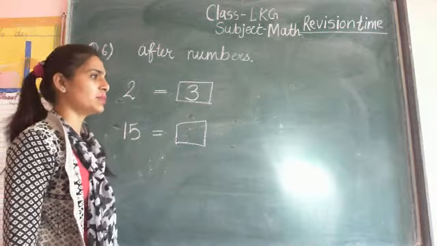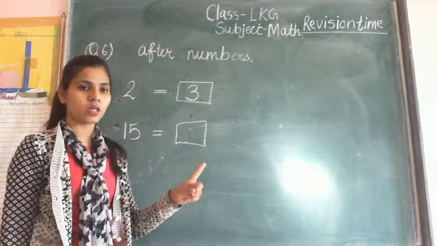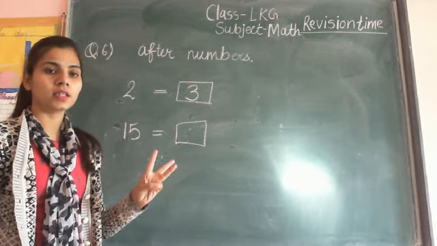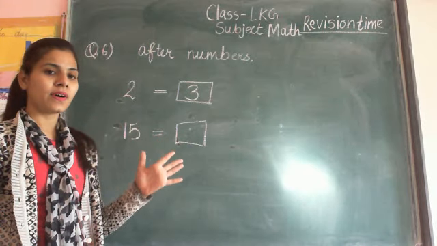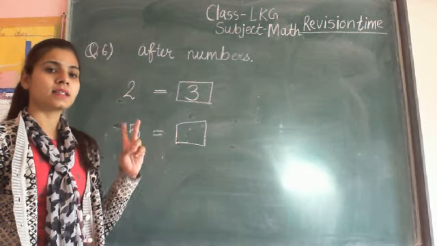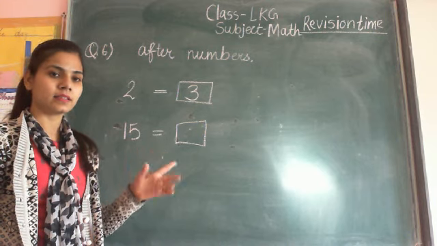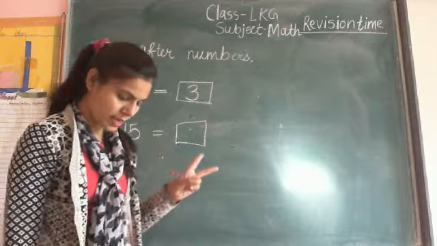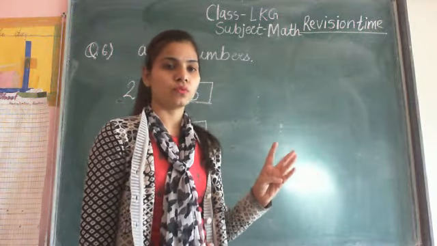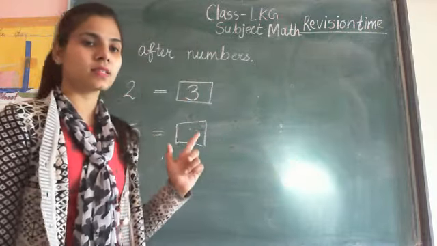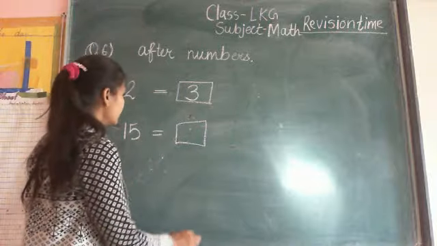Start counting and tell me the answer. 1, 2, 3, 4, 5, 6, 7, 8, 9, 10, 11, 12, 13, 14, 15, 16. What is the after number of 15?